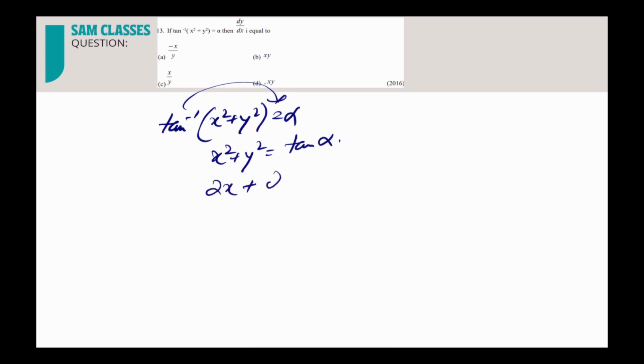Now if I differentiate, what I'll get is 2x plus 2y into dy by dx is equal to, tan alpha is a constant, so its differentiation is 0. So dy by dx is equal to minus x by y. Very difficult. See, none of the questions till now took more than 30 seconds. Very simple questions have been asked in continuity and differentiability. Very rarely, maybe one difficult question max each year. So it's very easy to score. You don't have to have any tension.